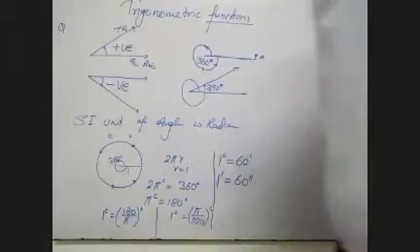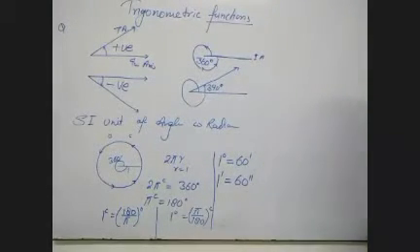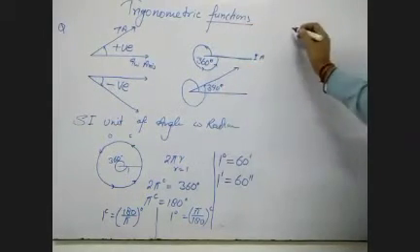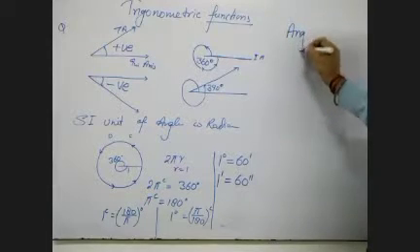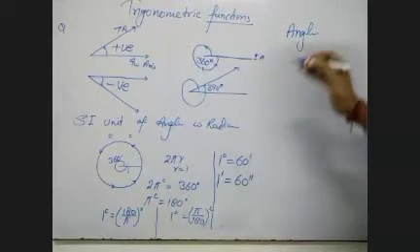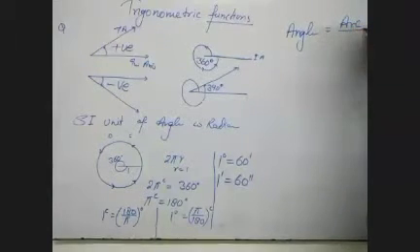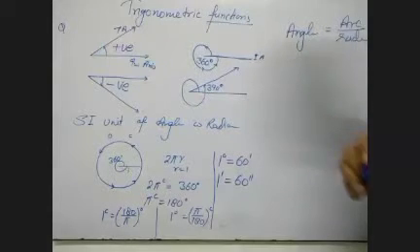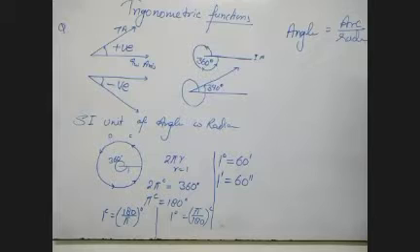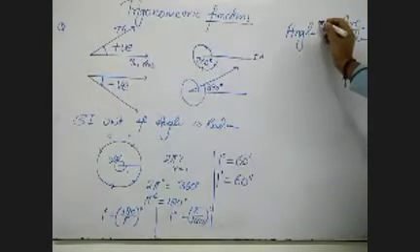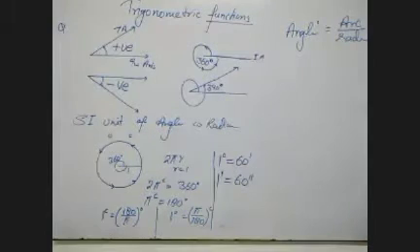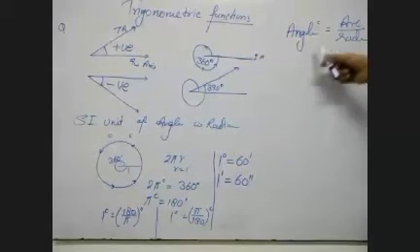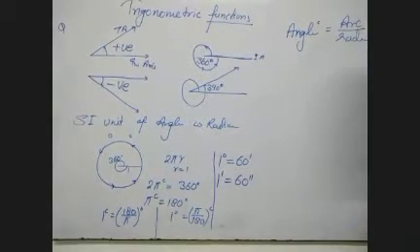Now let me give you one formula for the angle. What is angle? Angle is equal to arc upon radius. Over here, angle is in radian. Whatever angle we need to put here, that will be in radian. So we have got the idea that angle is equal to arc upon radius.